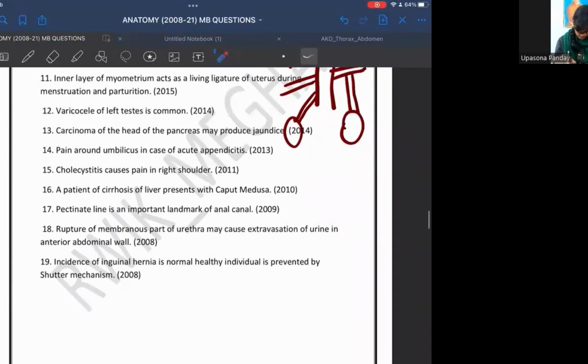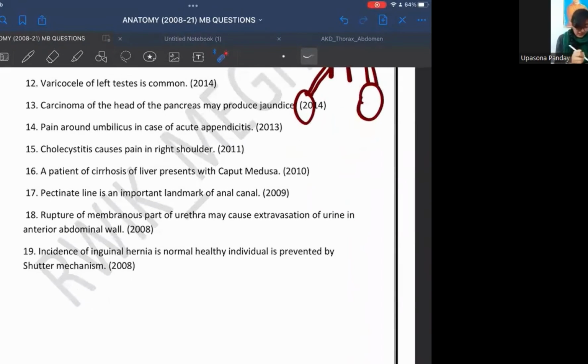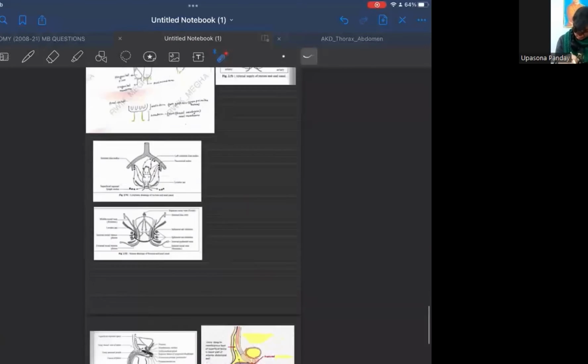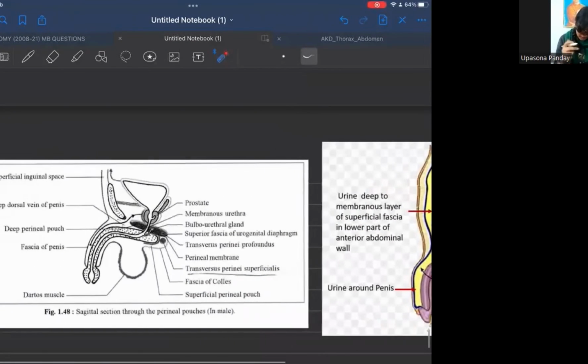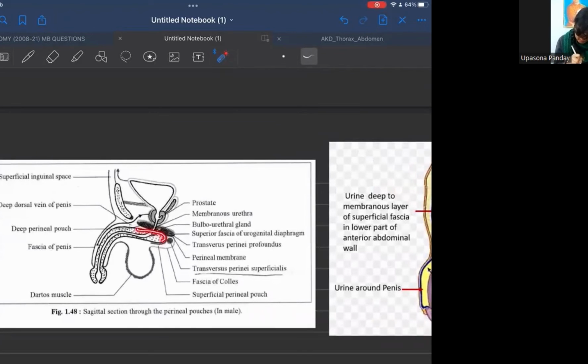Now, this question: Rupture of the membranous part of the urethra may cause extravasation of urine in the anterior abdominal wall. Look at this diagram. This is our superficial perineal pouch, and this is our deep perineal pouch. The superficial perineal pouch is open in front, though it is covered above, below, and on all other sides. But our deep perineal pouch is closed on all sides.